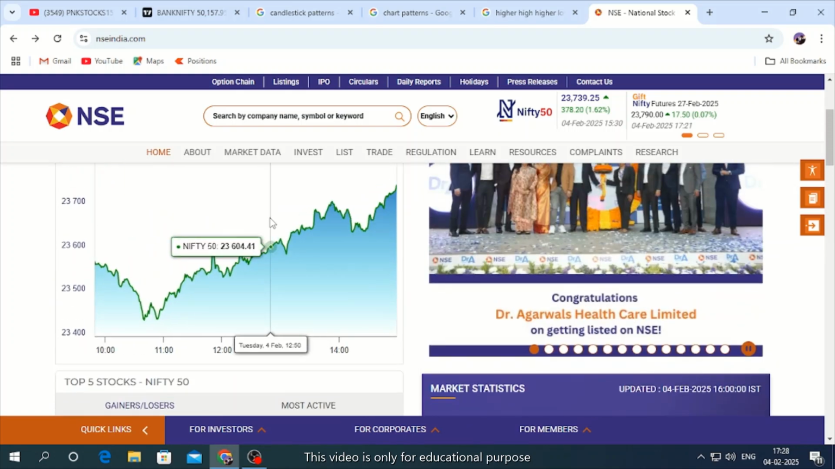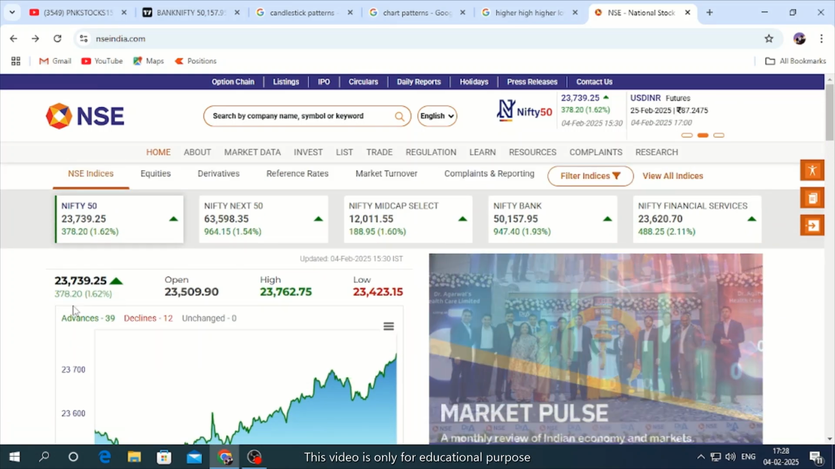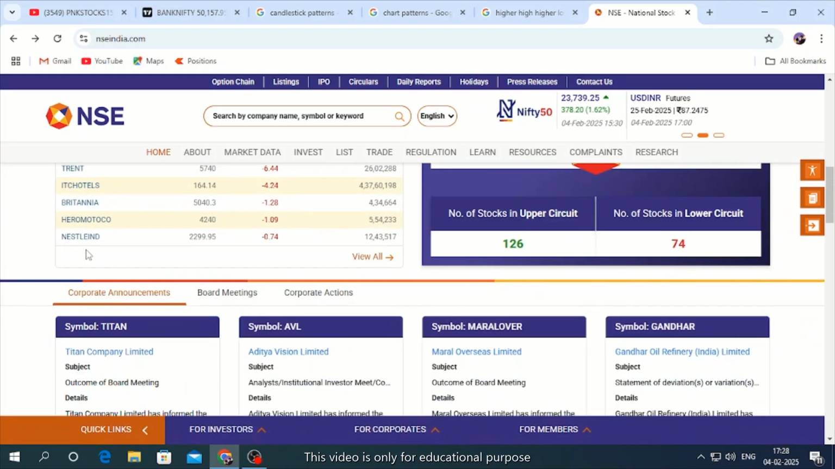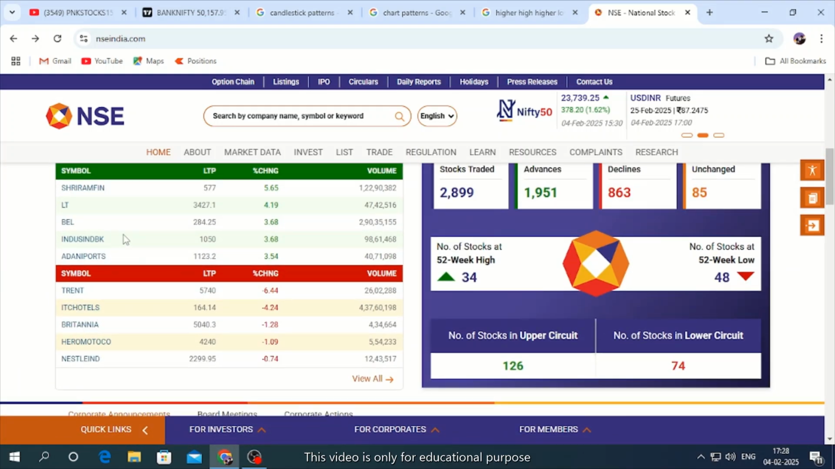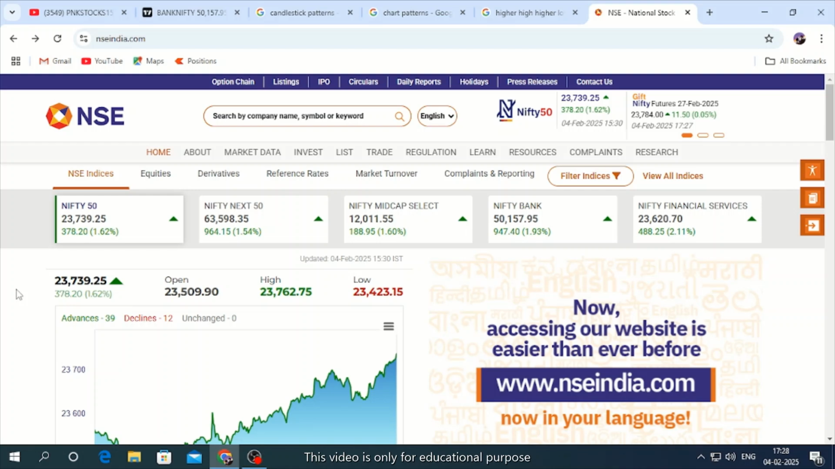If Nifty is negative, minus 50, minus 75, minus 100, work only on the negative stocks, these 5. In that case, you don't get positive stocks. When you click view all, you will get 10 negative stocks where you can do only short selling.